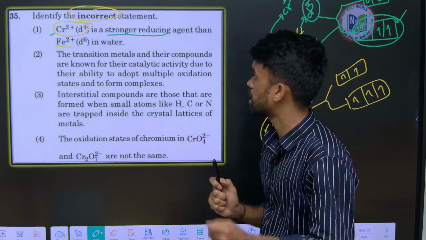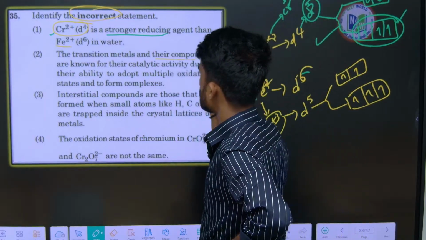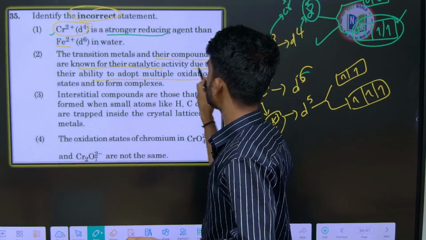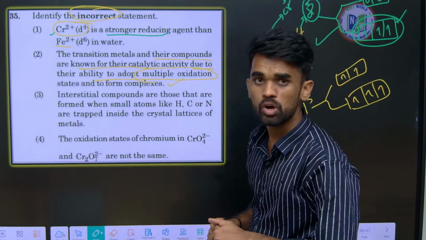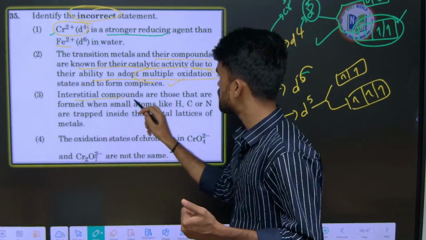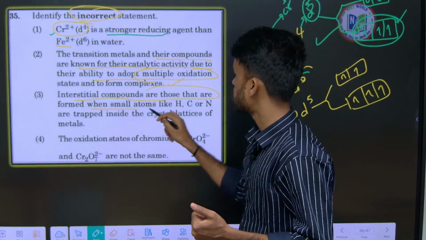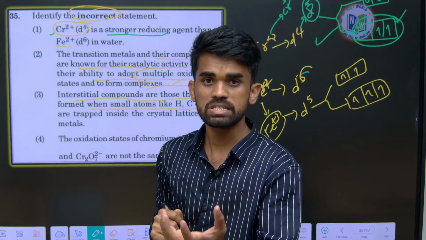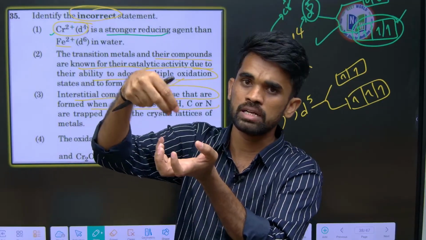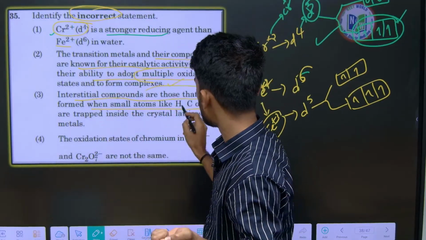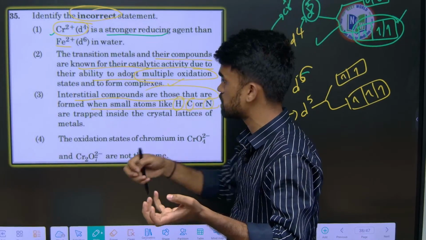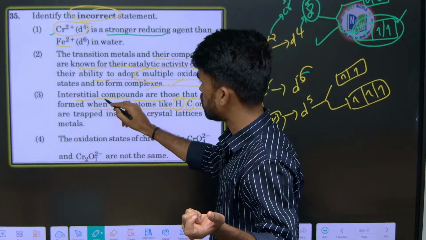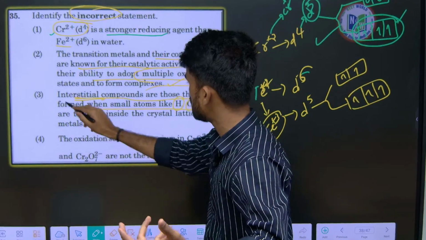They are asking about the incorrect one. Transition metals and their compounds are known for their catalytic activity. Yes, due to their ability to adopt multiple oxidation states. Yes, and to form complexes. That is also correct. Interstitial compounds are formed when metals have some holes due to crystal defects. In those holes, small-sized hydrogen, carbon and nitrogen atoms get trapped, and the resulting compound is called an interstitial compound.